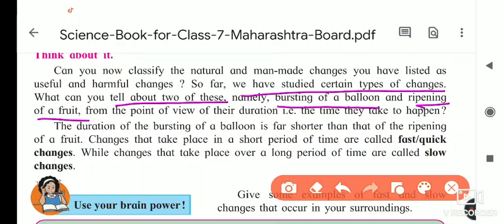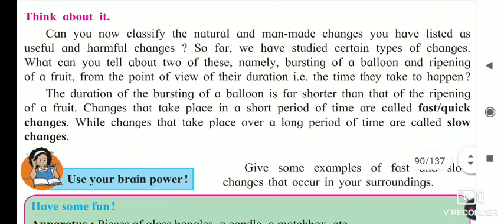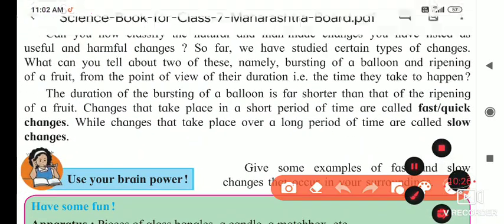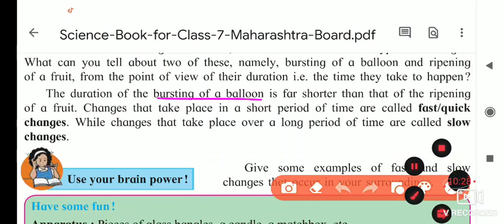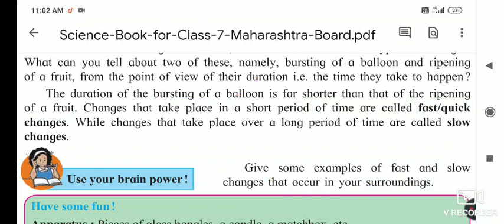But ripening of fruit is a slow process, it takes time. Regarding duration, bursting of a balloon is a fast change and ripening of fruit is a slow change.